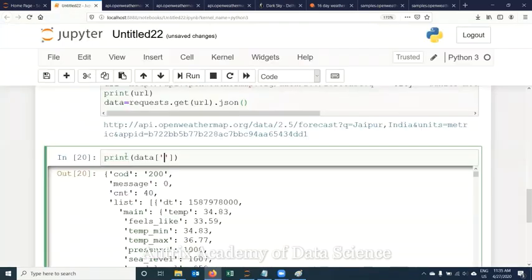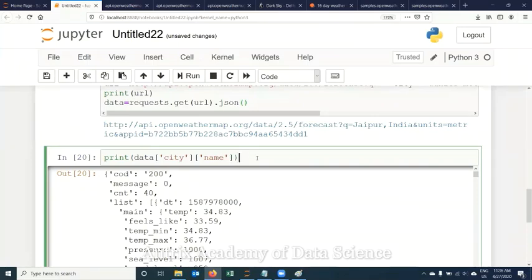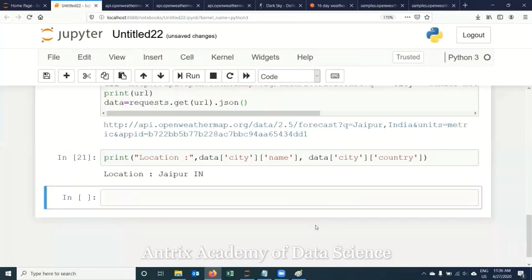So from here I'm getting country, and from here I'm getting name, which is again under city only. So I'll say city, name, and I'll get this information. If I say city, bracket country, I'll get IN. Let me write down both things. Data, city, then country. I'll say location, which my API has requested. This is from Jaipur, IN.